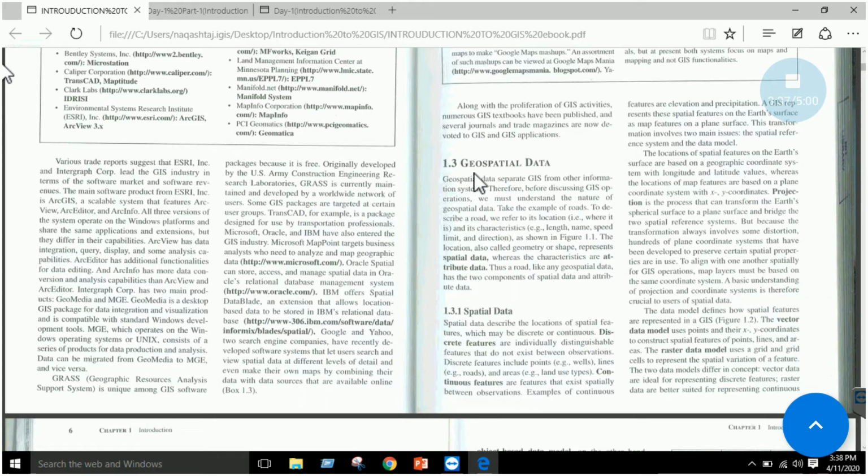There is a term which is called geospatial data. It is basically GIS data, any data that has a location added with it and has true coordinates, right? Latitude, longitude, and some characteristics. So that is our geospatial data. You can read this section for more understanding.